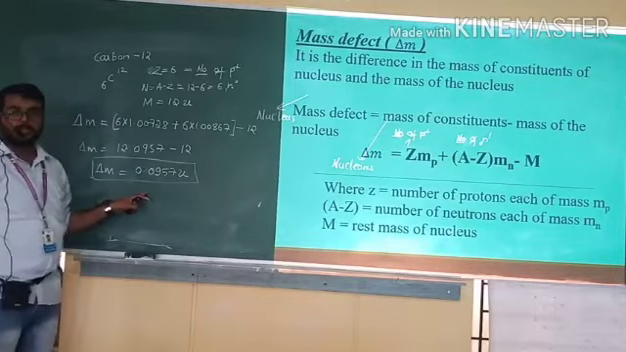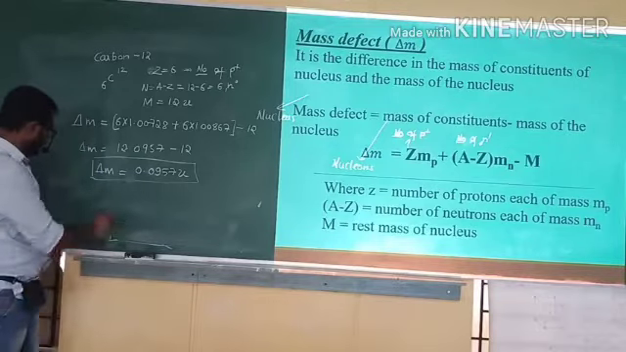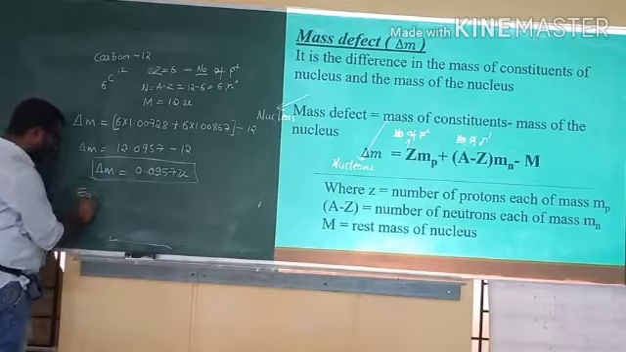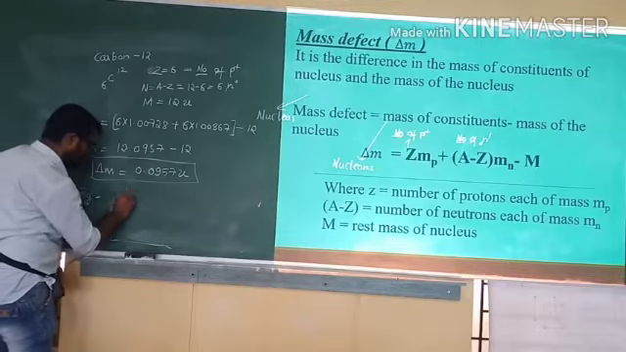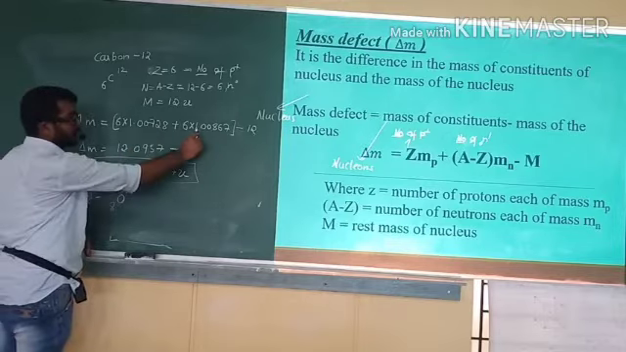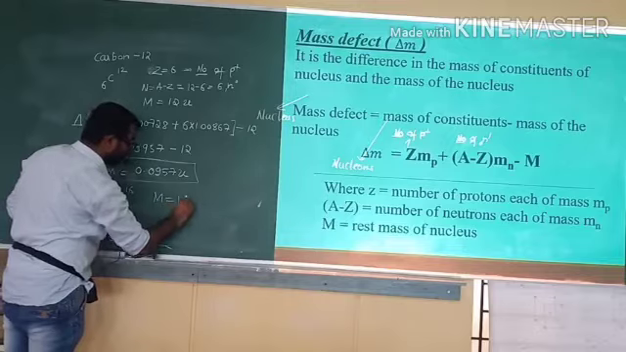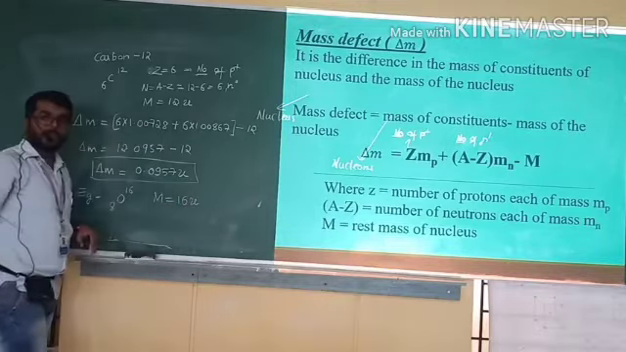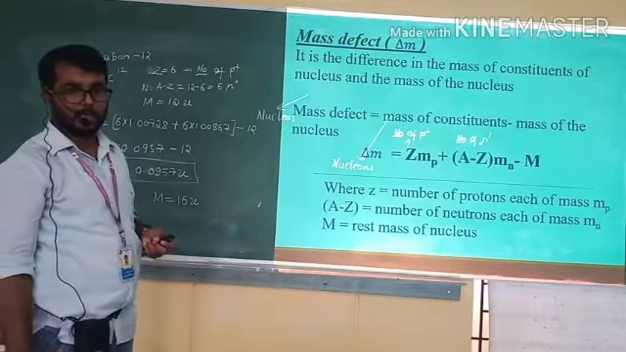So that much is the difference in mass. Okay, so the second example, you calculate by yourself: that is 8 oxygen 16. The mass of protons will be the same, the mass of neutrons will be the same. The mass of the nucleus M is equal to 16 u. So calculate and find how much mass difference you get. Okay.